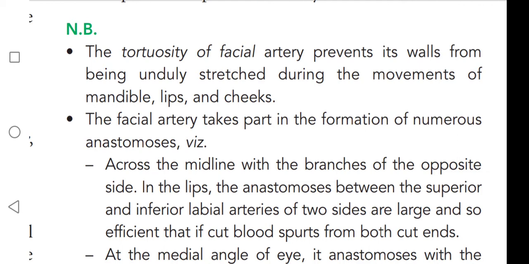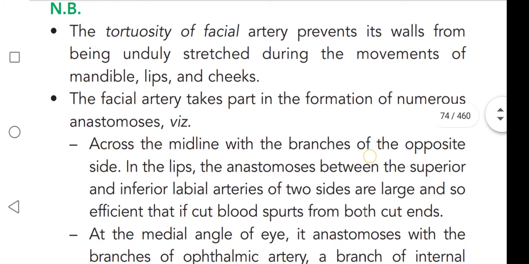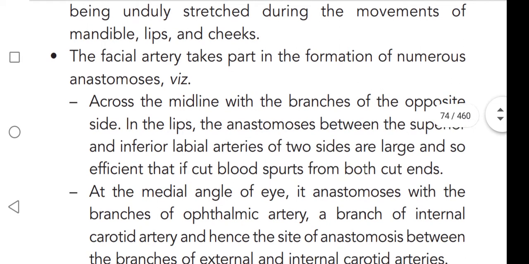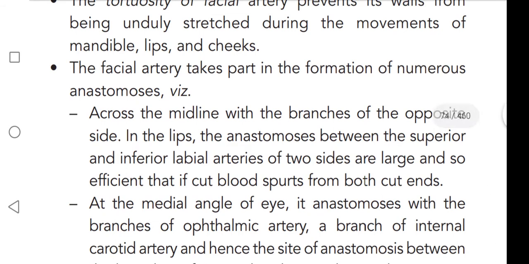Next, the facial artery takes part in the formation of numerous anastomoses. First, across the midline with the branches of the opposite side. In the lips, the anastomosing between the superior and inferior labial arteries of two sides are large and so efficient that if cut, blood spurts from both cut ends.